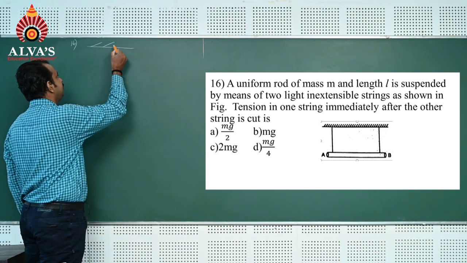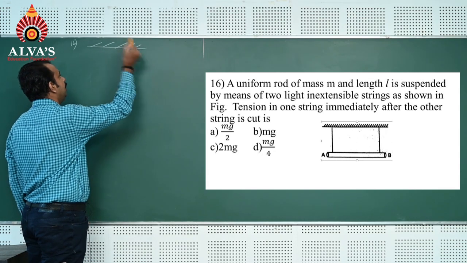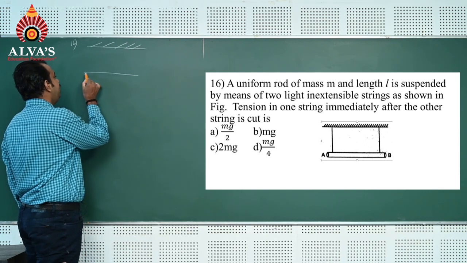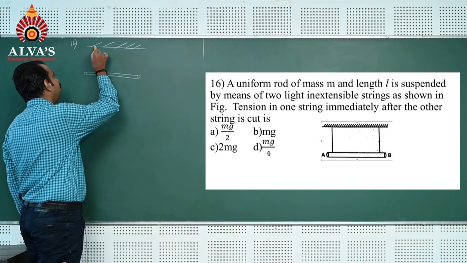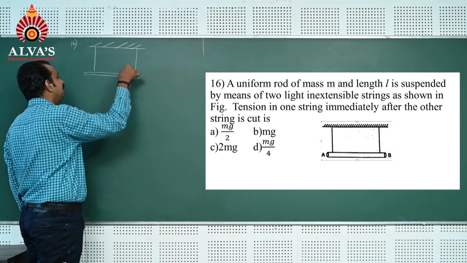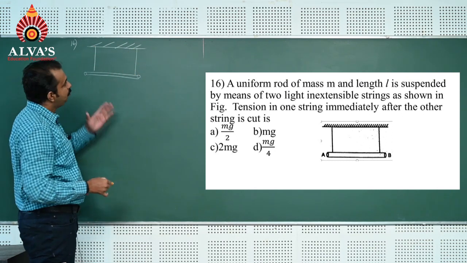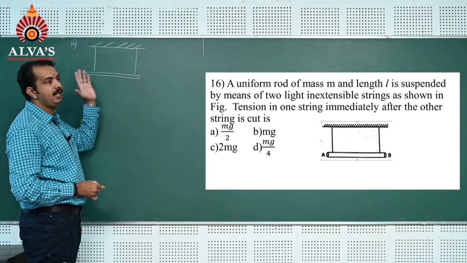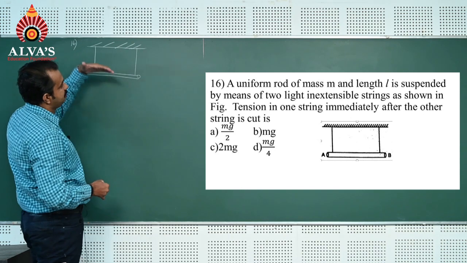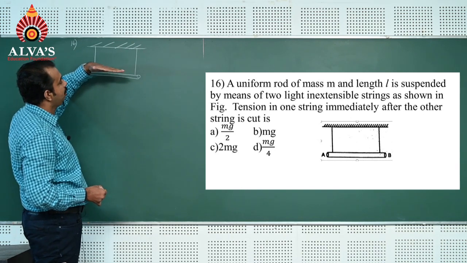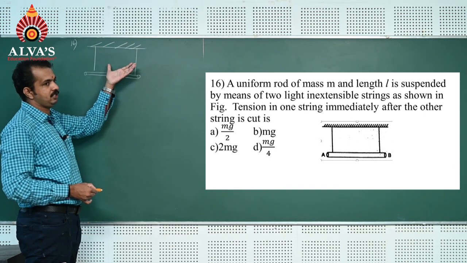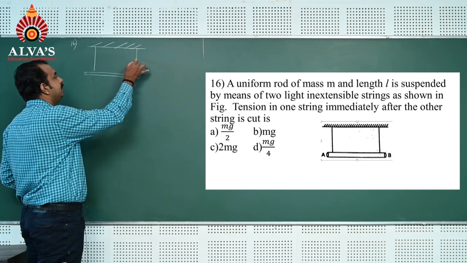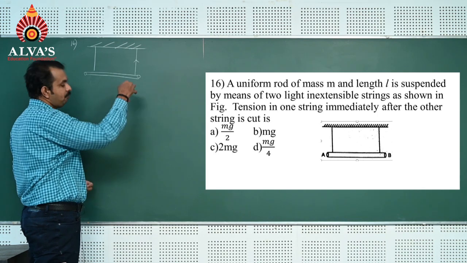It is a uniform rod suspended by means of light inextensible strings. Now the rod is in equilibrium because the sum of the forces acting on the rod upward is equal to the sum of the forces acting downward. The instant the string is cut from here,